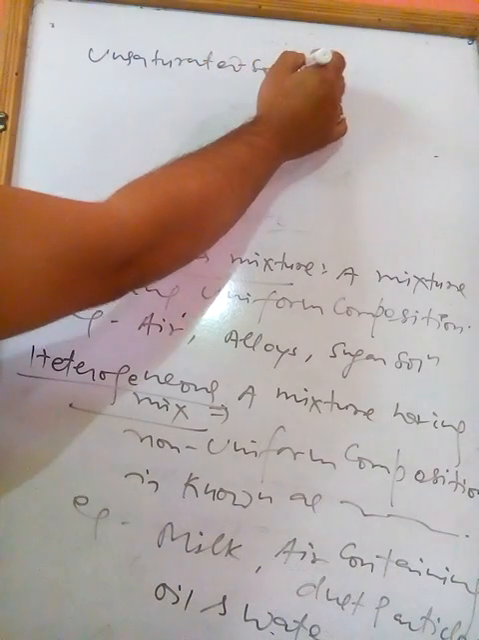Unsaturated solution can dissolve more of the solute at that temperature. An unsaturated solution contains lesser amount of dissolved solute and more solute can be dissolved in it without changing the temperature. An unsaturated solution does not contain maximum quantity of the solute which can be dissolved in it at that temperature. I hope you have understood unsaturated solution.